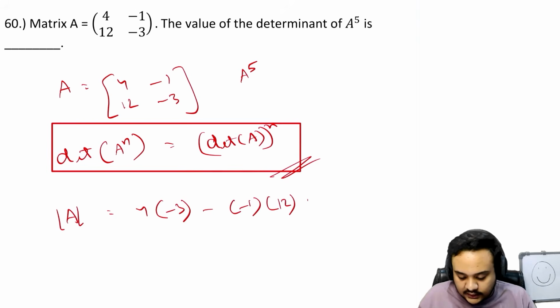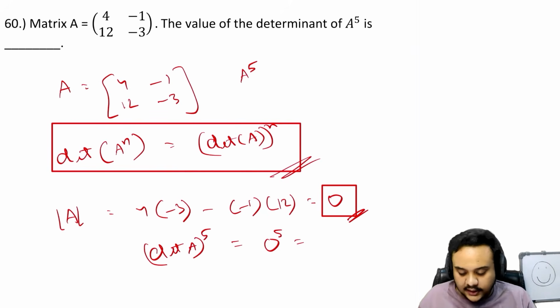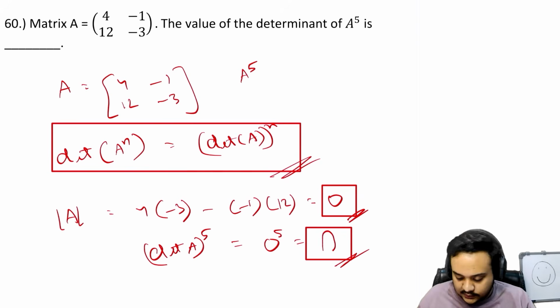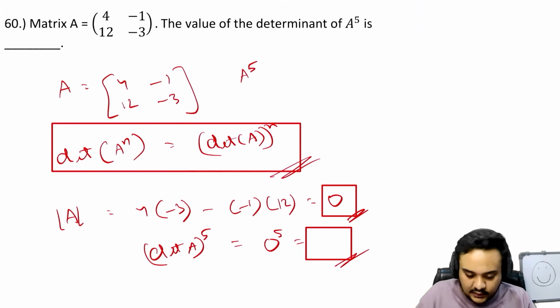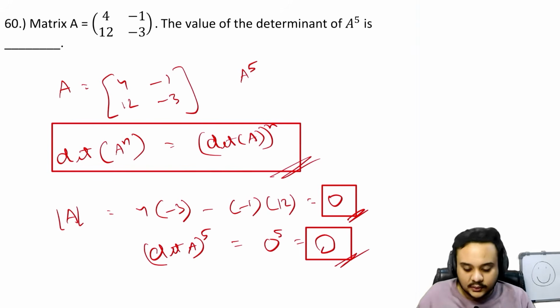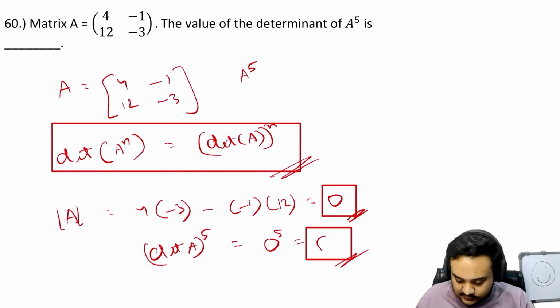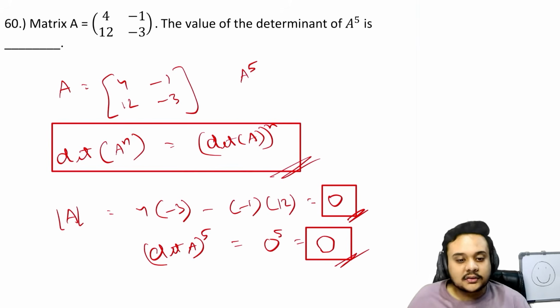So you can just solve the determinant, and it's going to be minus 12 plus 12, so 0. Okay, wow, amazing. So 0 to the power of 5. 0 to the power of 5. I think we should multiply 0 five times, because this is very complicated, and the final answer might look something like this, or this doesn't look very good. Oh my god. Let's just make a circle. Okay, this is good. Okay, so 0 is the final answer.